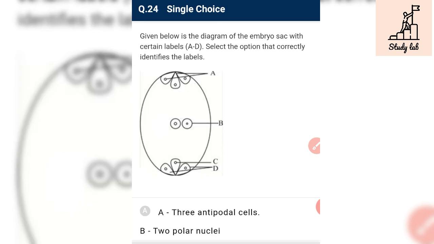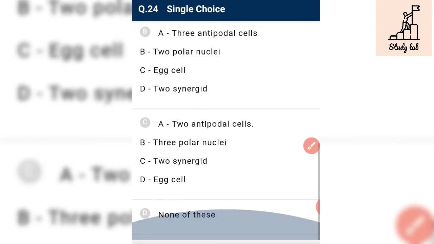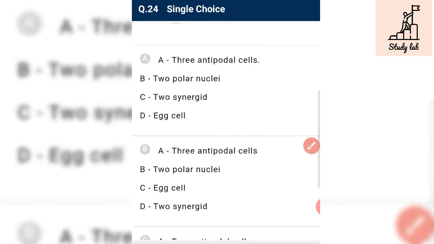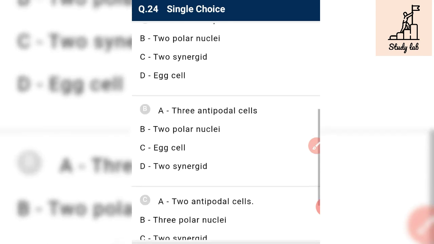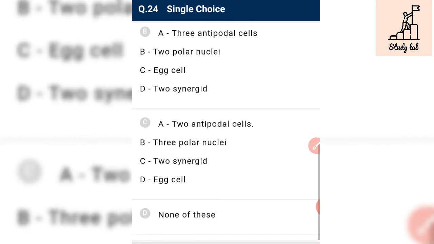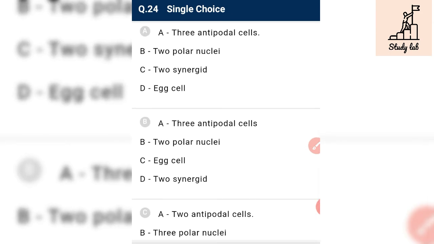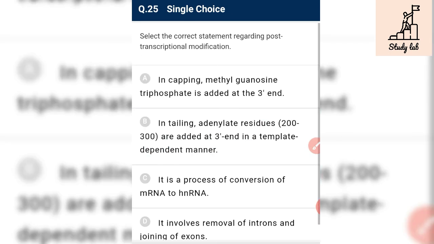Okay, given below is a diagram of embryo sac with a certain label. Select the option that correctly identifies the label. A are the antipodals. So we have A are 3 antipodals. So our answer can be A and B. And B is 2 polar nuclei. And C is egg, and not synergid. So B is the correct answer.